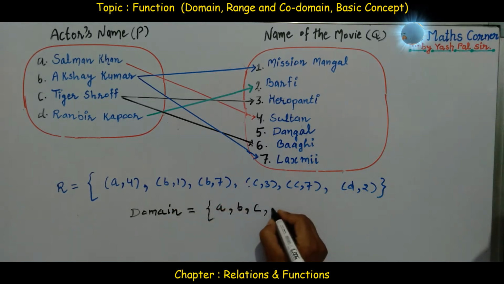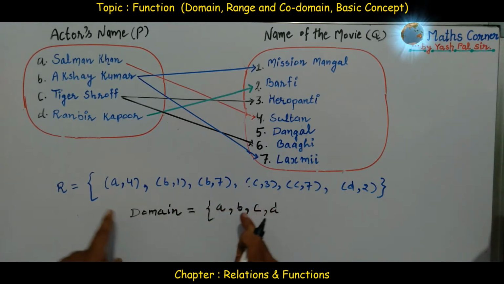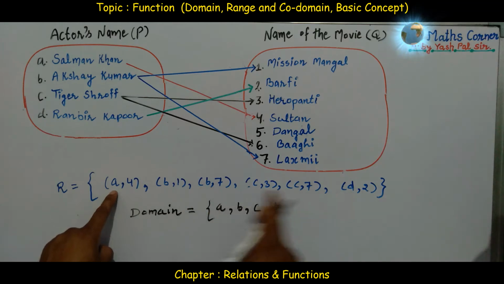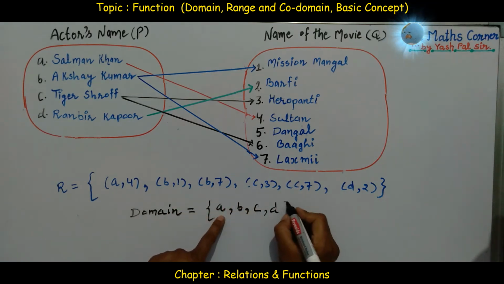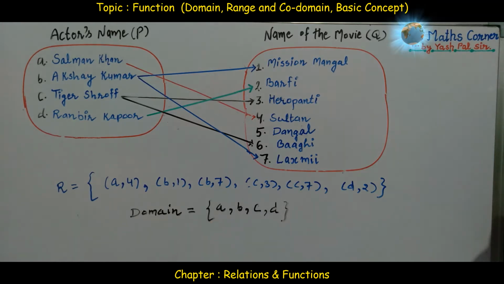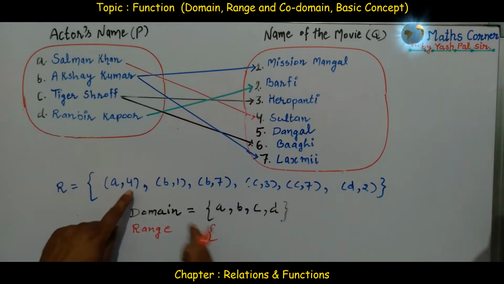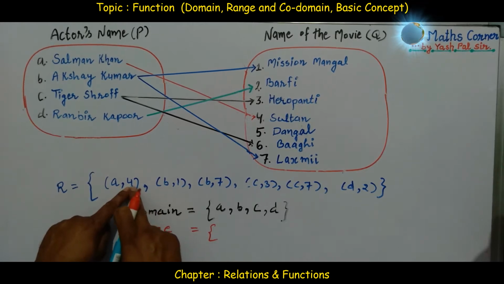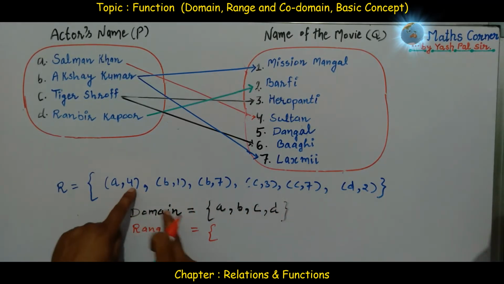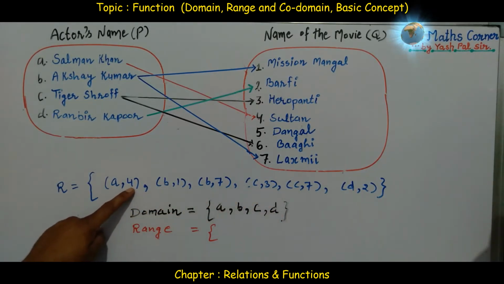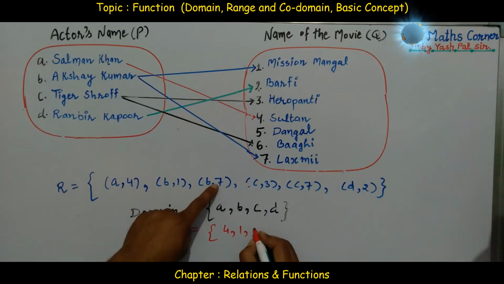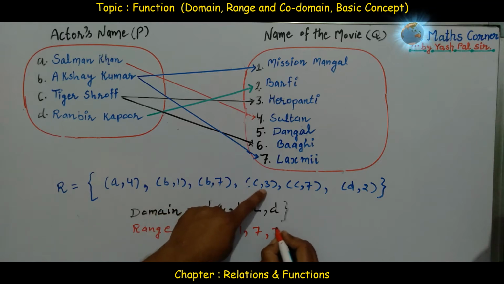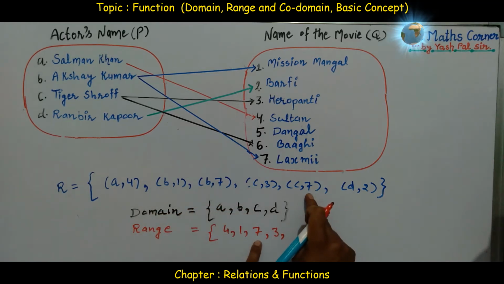Last is D. So the collection of first elements of all the pairs of the relation is called domain. Likewise, the collection of all second elements of the ordered pairs in the relation R is called range. Here this is 4, 1, 7, 3, 7 repeated, 2, like this.